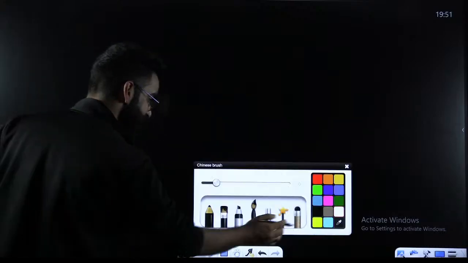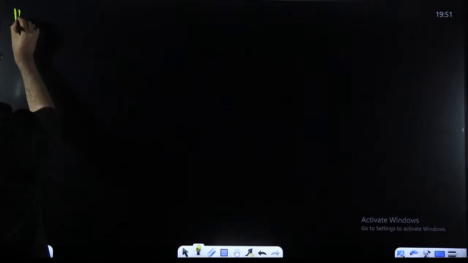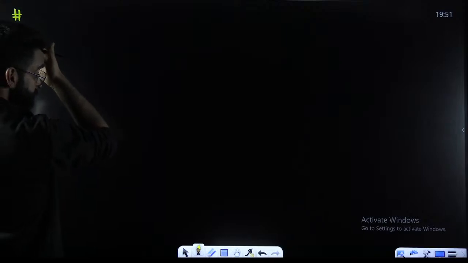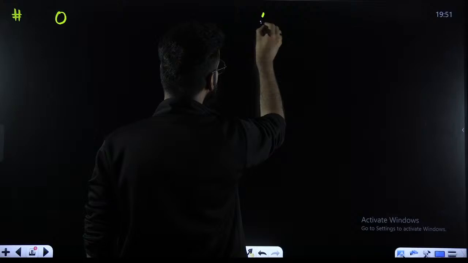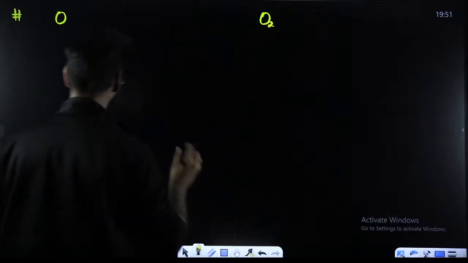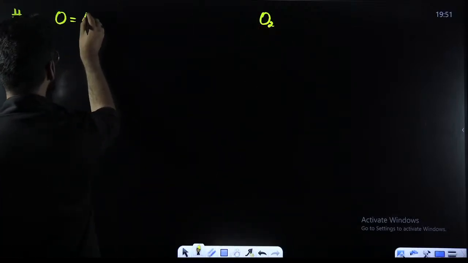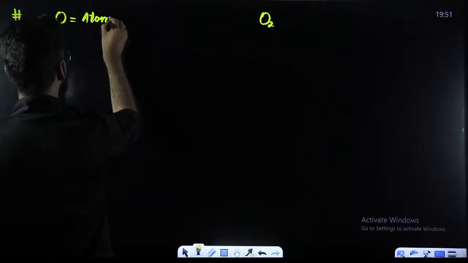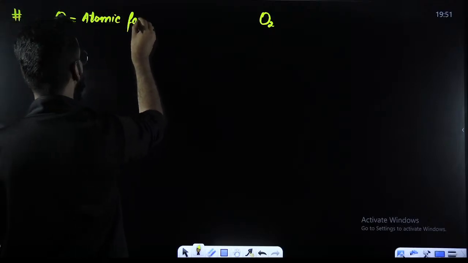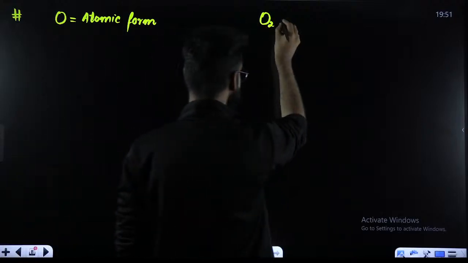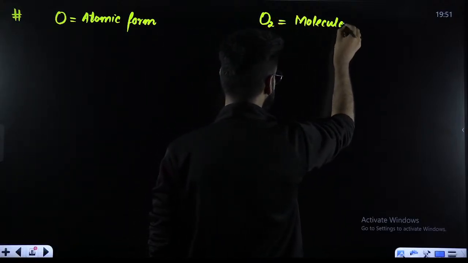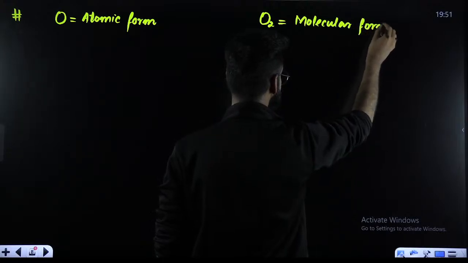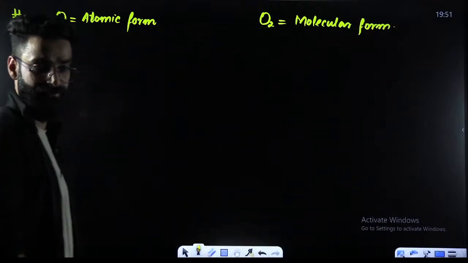So if I generalize it, people, try to understand. Right here I'm writing O, and over here I'm writing O2. Try to understand all these terms. Here I have taken oxygen in atomic form, and in the second case, I have taken oxygen in molecular form. That is the difference: atomic form and molecular form.